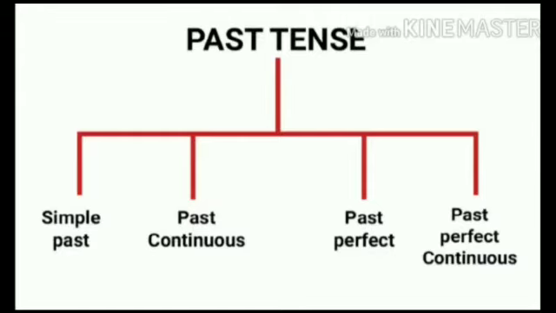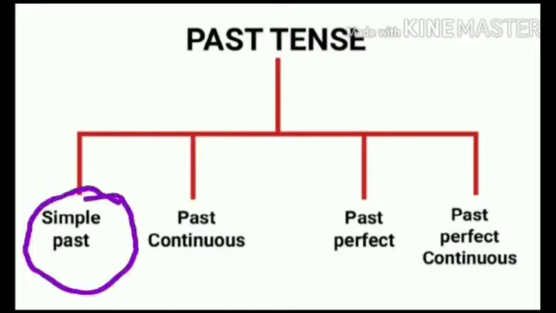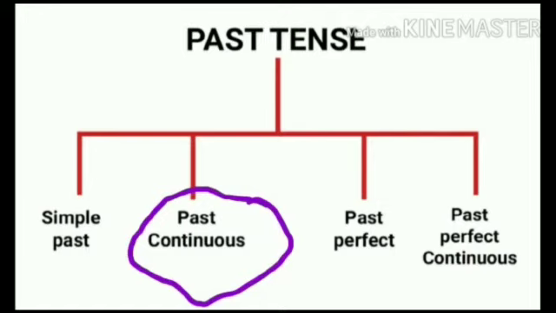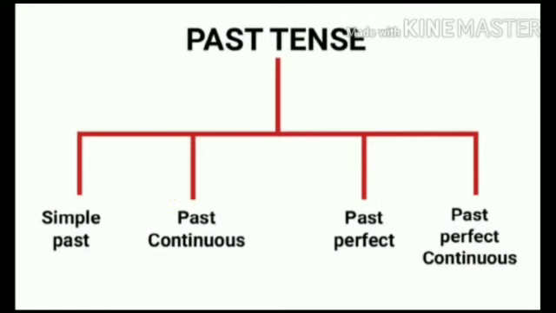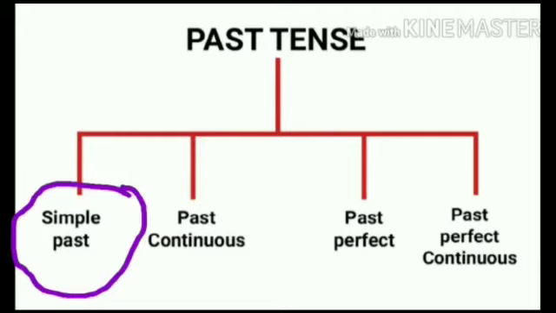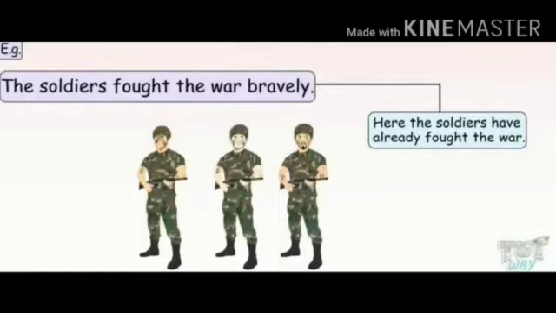Now the past tense is further divided into four parts, that is simple past, past continuous, past perfect and past perfect continuous. But today in this video we are going to study the tense that is simple past.